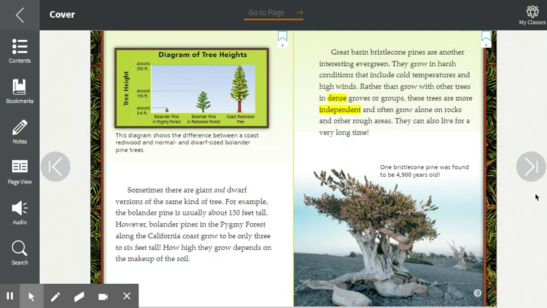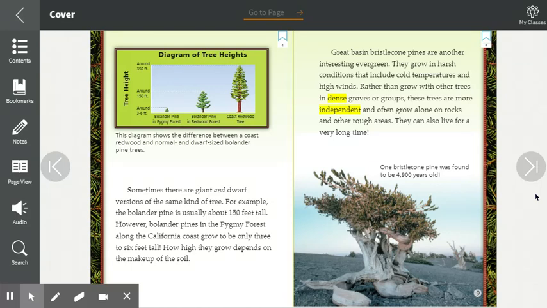Sometimes there are giant and dwarf versions of the same kind of tree. For example, the Bollinger pine is usually about 150 feet tall. However, Bollinger pines in the pygmy forest along the California coast grow to be only 3 to 6 feet tall. How high they grow depends on the makeup of the soil.